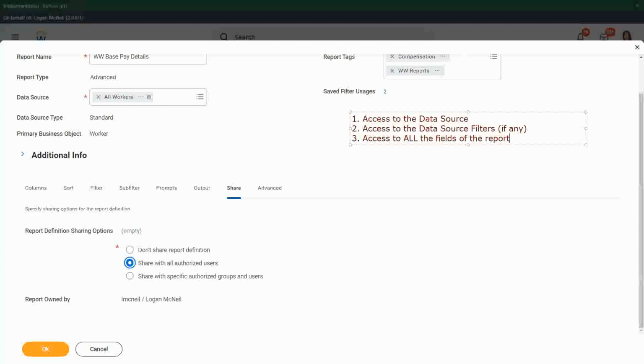So, although you may have access to all workers, you may not have access to view the SSN or the credit card of a particular worker. For that, you need some special permissions, an additional domain security policy. Anybody who has access to all of these things will be able to access your report.